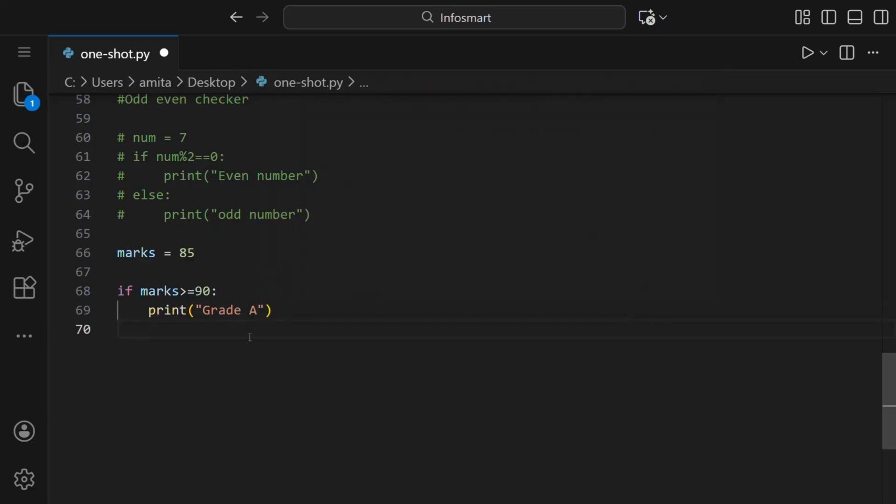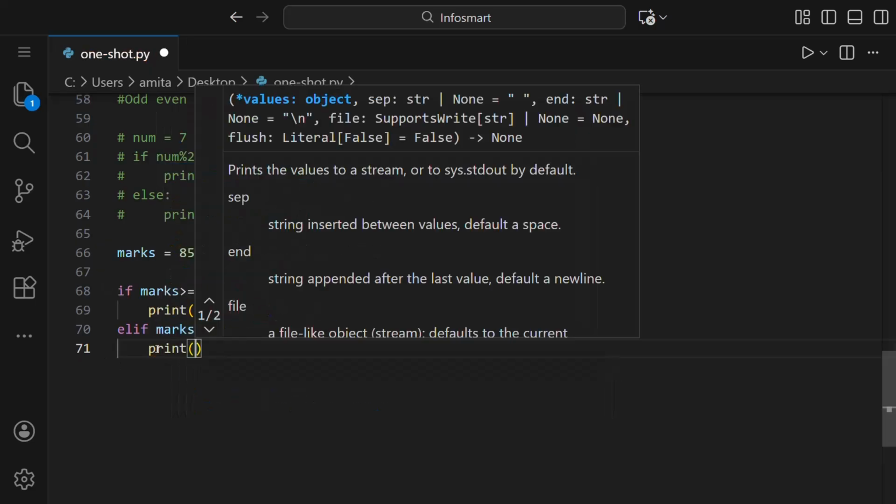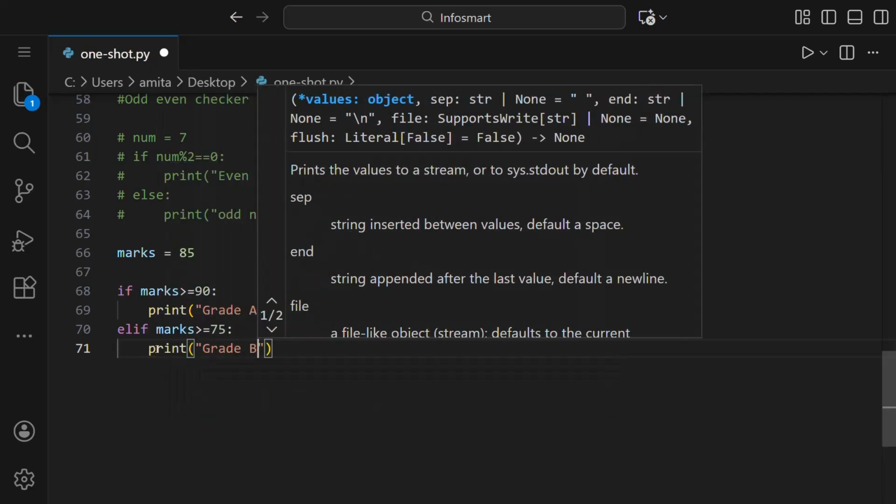The next condition to put, for that we have elif. That simply means else if. With elif we can give another condition. The other condition was marks greater than or equal to 75. Again we have to put a colon here and then again 4 spaces there. Then we will write print grade B.